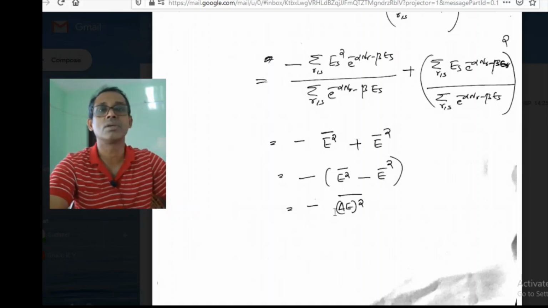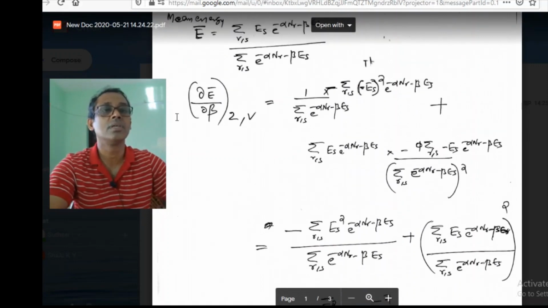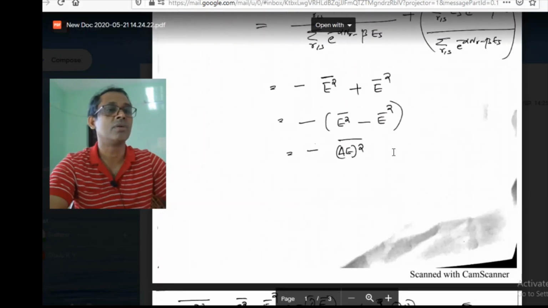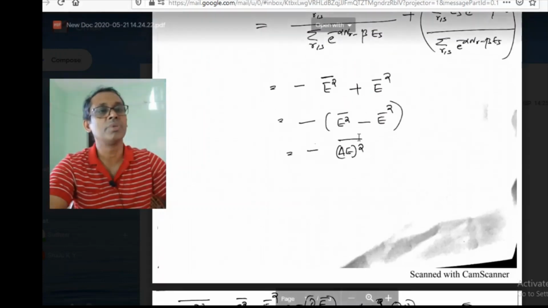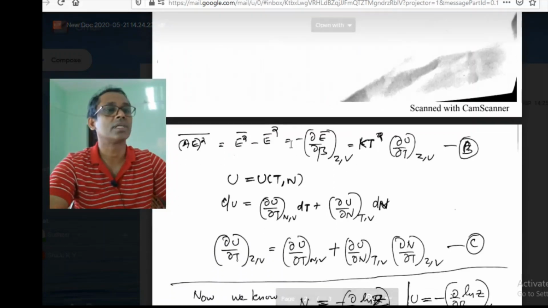That is equal to minus the mean square of the fluctuation, delta E squared. We started from dou by dou beta of the mean energy, so the mean square of the fluctuation in energy is minus dou E by dou beta.